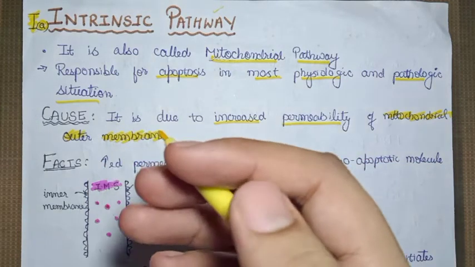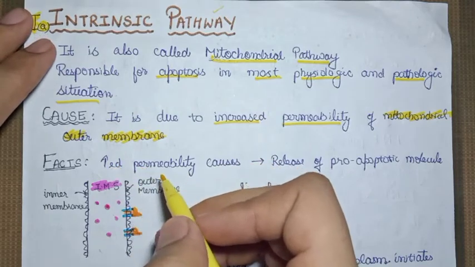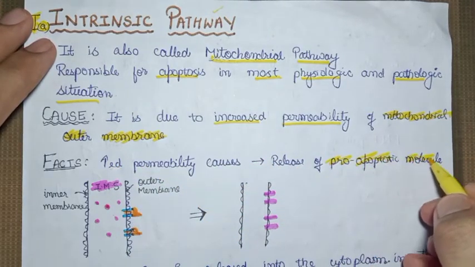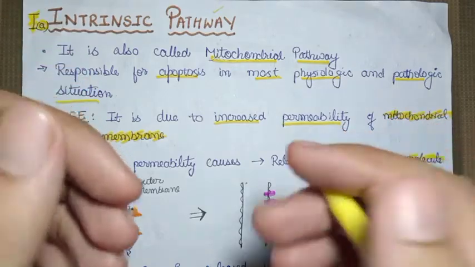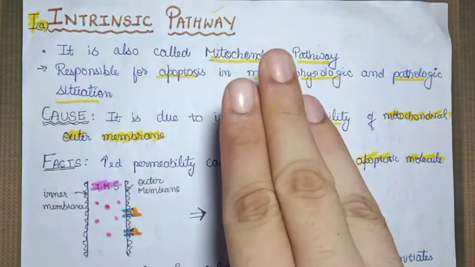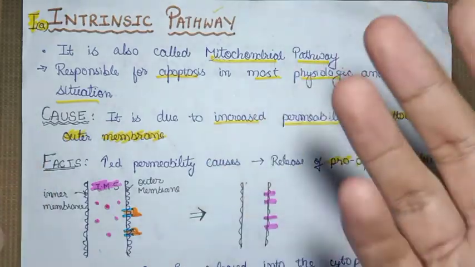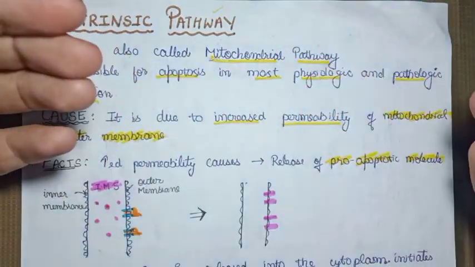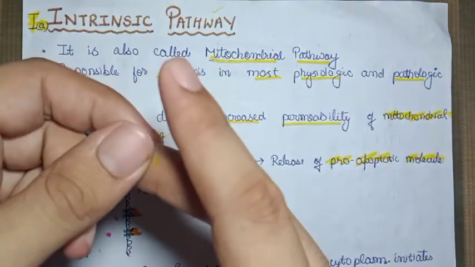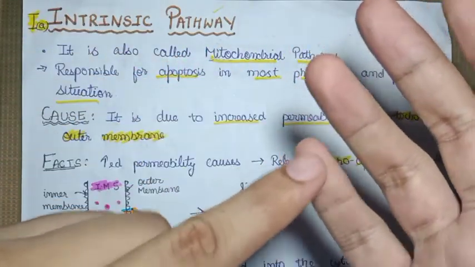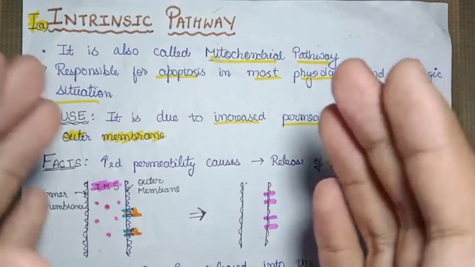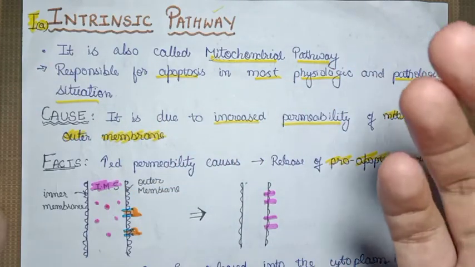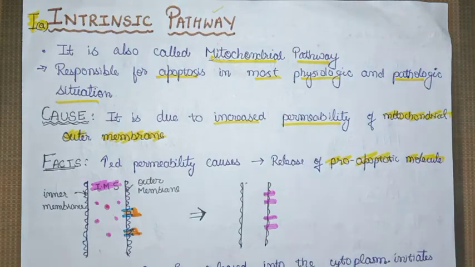The fact that you have to remember is that increased permeability causes release of the pro-apoptotic molecules. In the very beginning I told you apoptosis is regulated by three types of genes which produce three types of proteins. One is the pro-apoptotic, the factors promoting apoptosis. Second is the anti-apoptotic, and third is the sensors, which detect whether the cell will stimulate the anti-apoptotic factors or the pro-apoptotic factors.